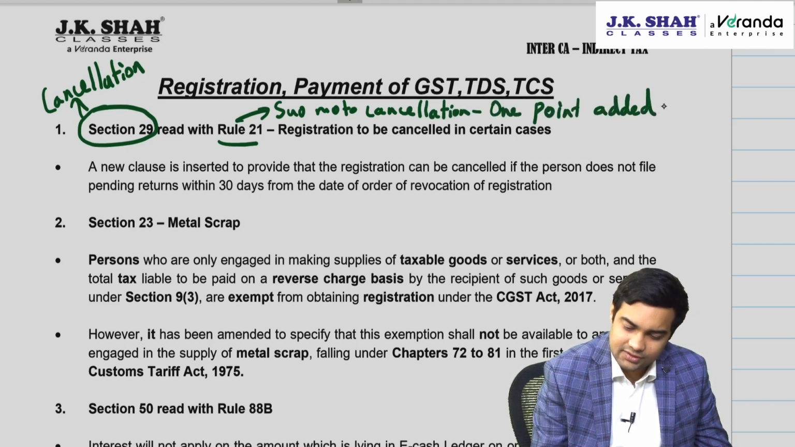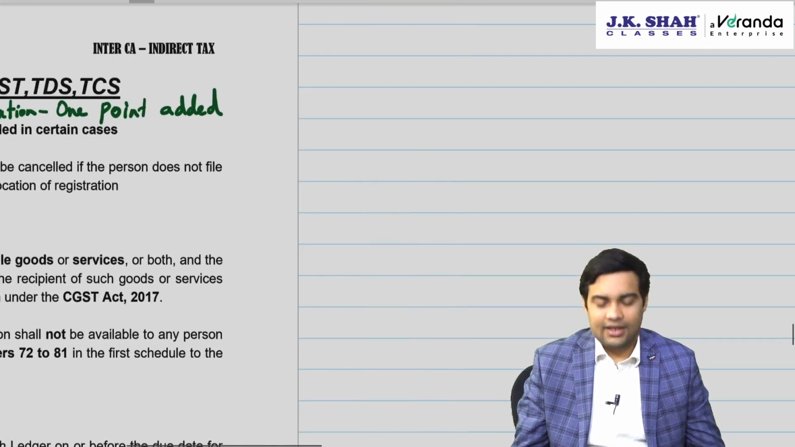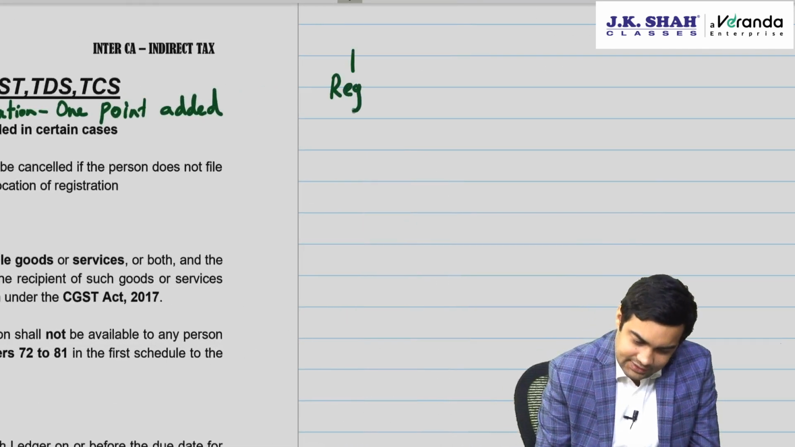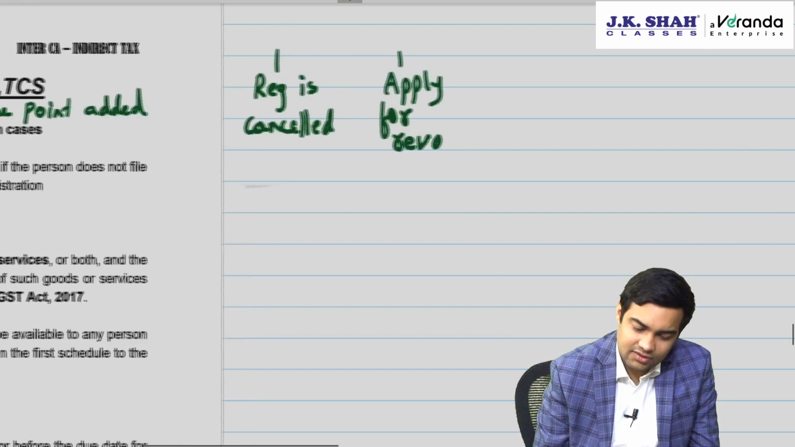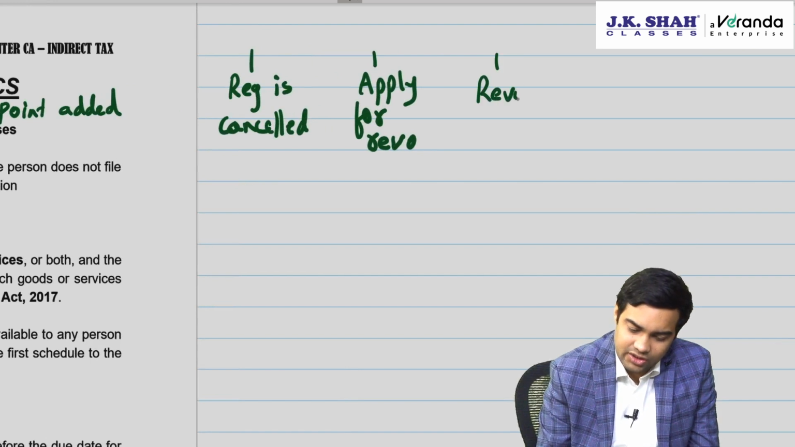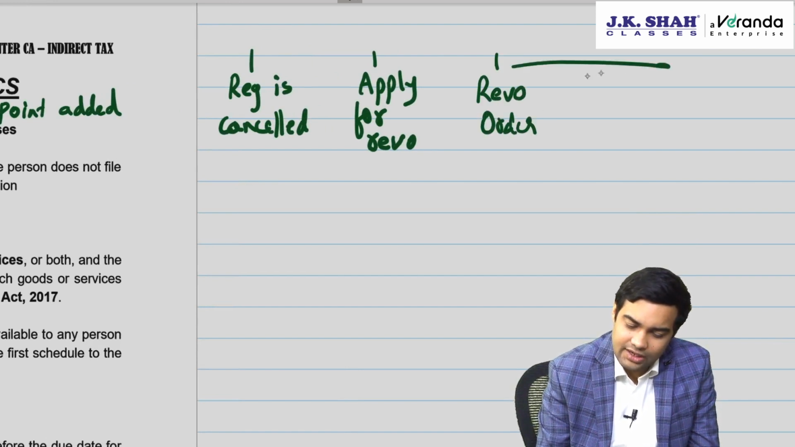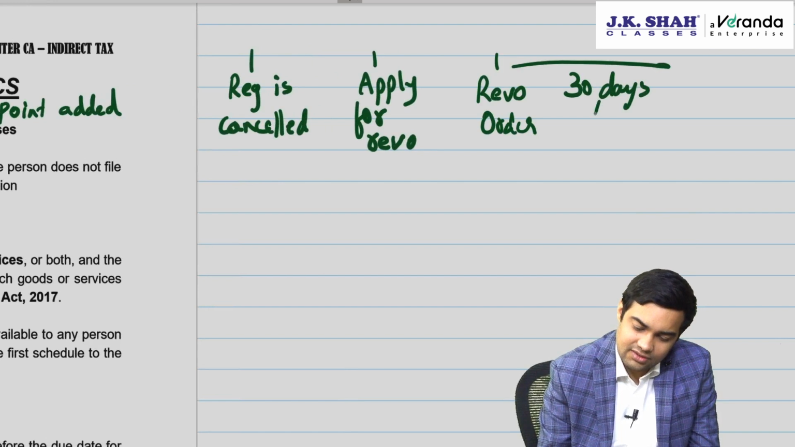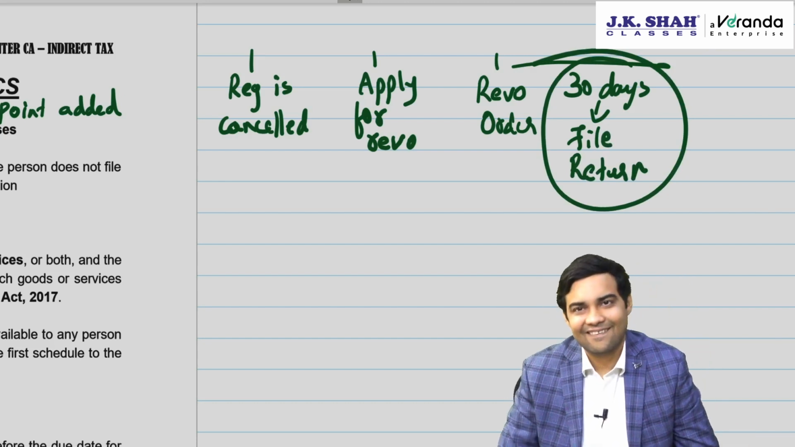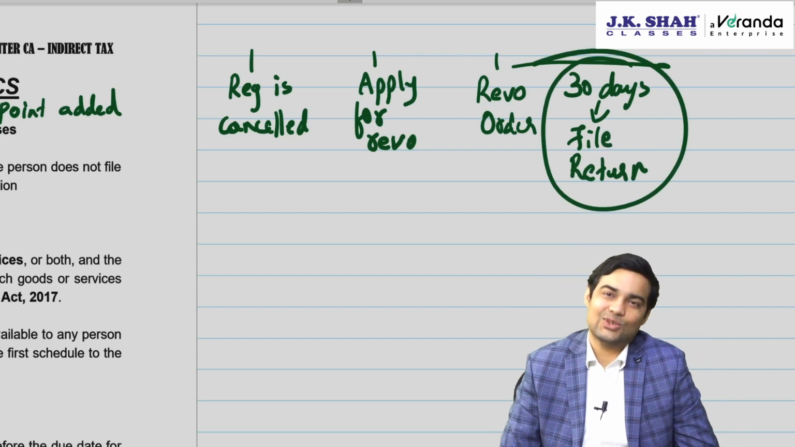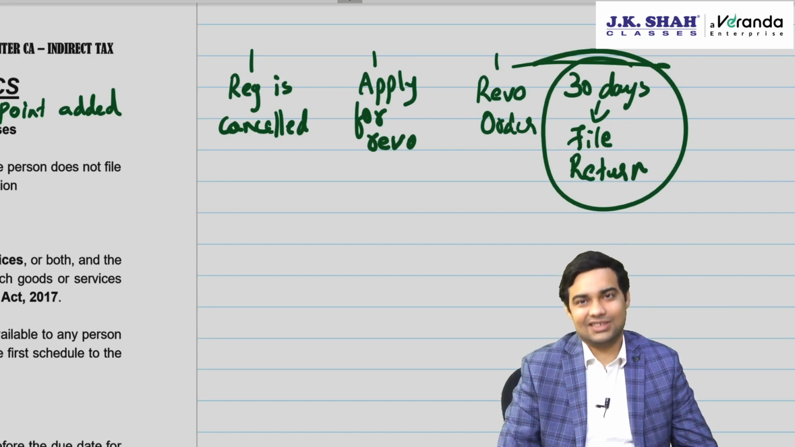What's the point, sir? Now, see this. Registration is cancelled. Then you apply for revocation. Then revocation order. Then you have to file returns within 30 days. If a person does not file return within 30 days, then officer can initiate suo moto cancellation against such person.